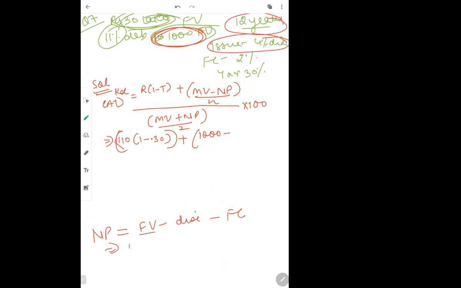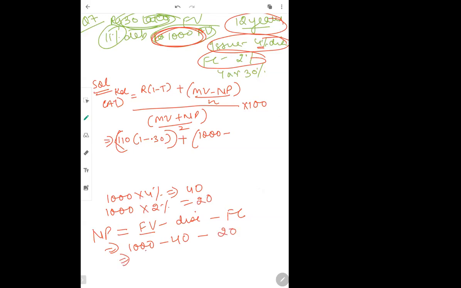Face value was given as 1000, discount is 4%, so 4% of 1000 is 40 rupees. Flotation cost is 2%, and it will also be calculated on face value, so 1000's 2% is 20 rupees. 1000 minus 40 minus 20 gives you 940. So net proceeds become 940.